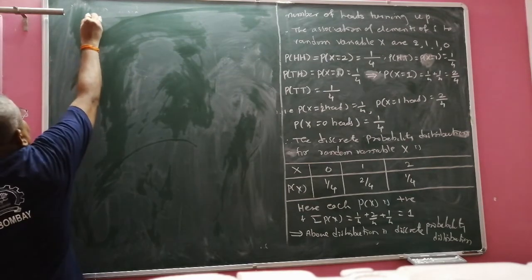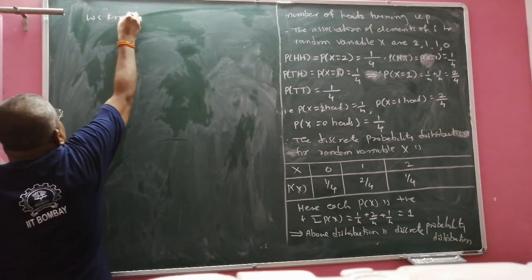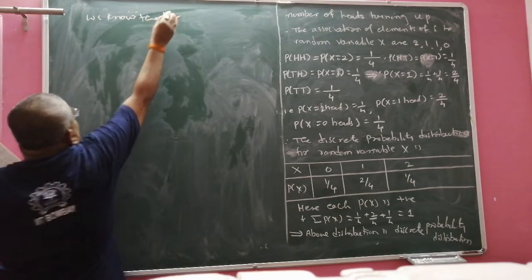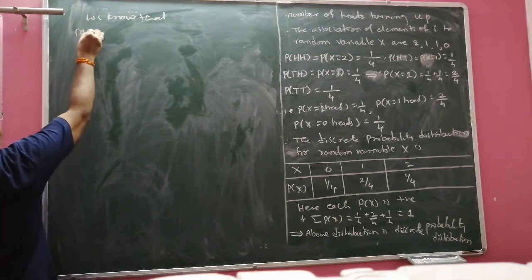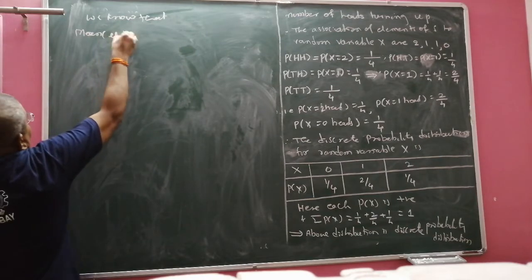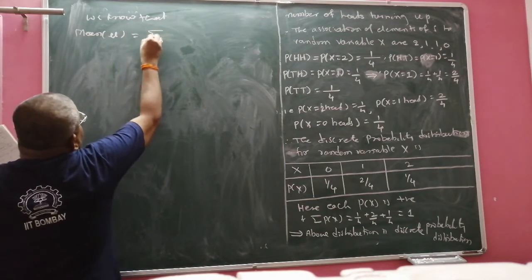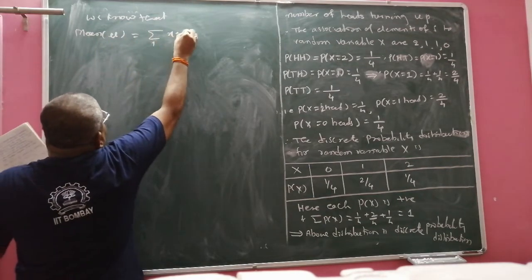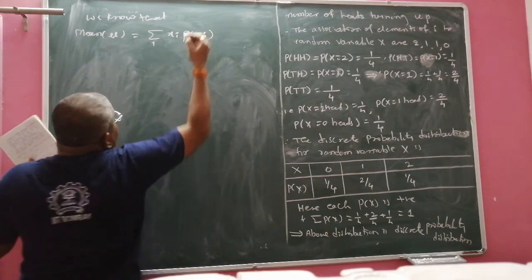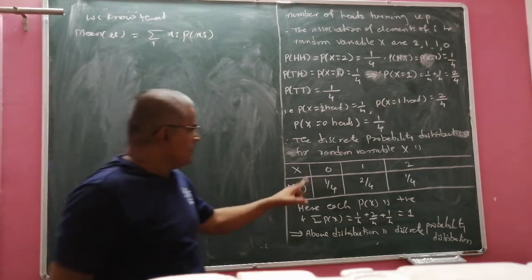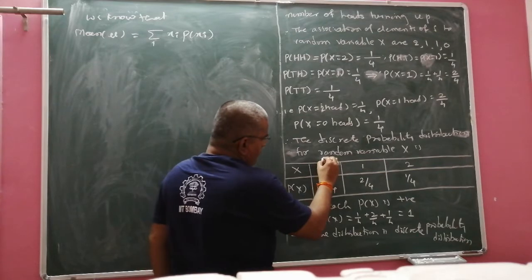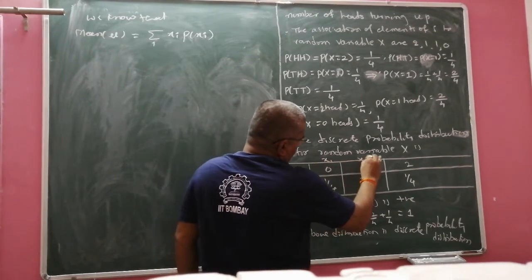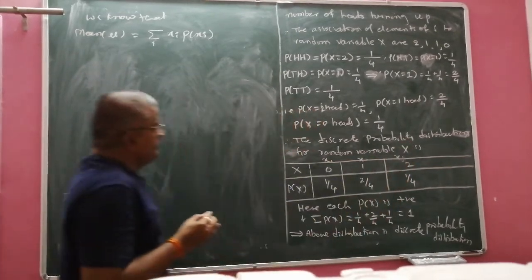We know that the mean mu is equal to the summation over i of xi into p of xi. How many xi are here? We may call them x1, x2, x3.